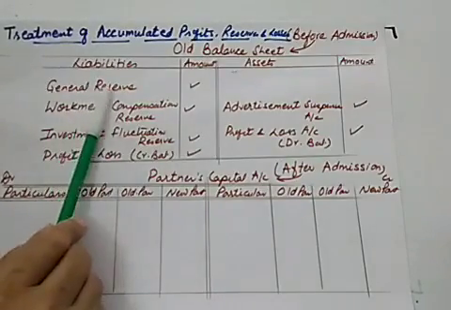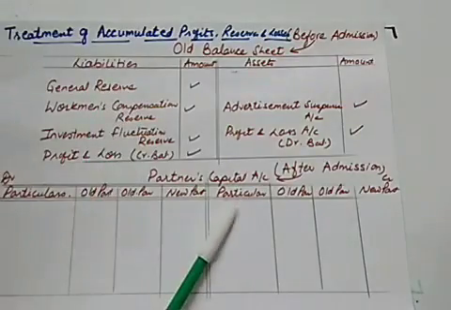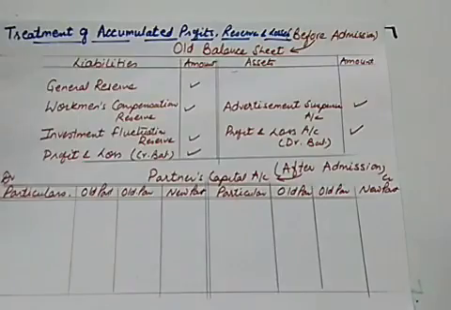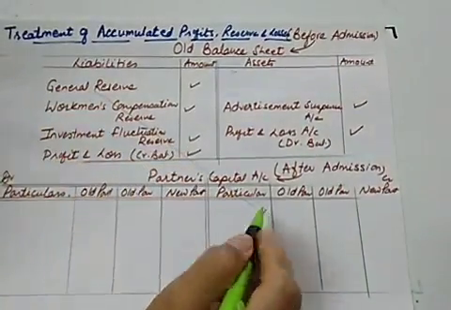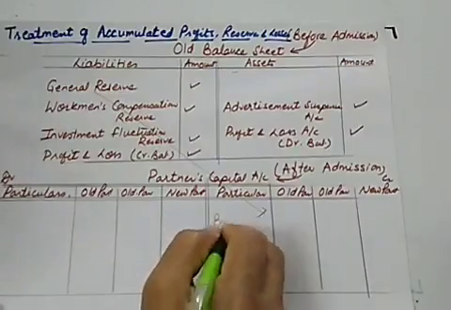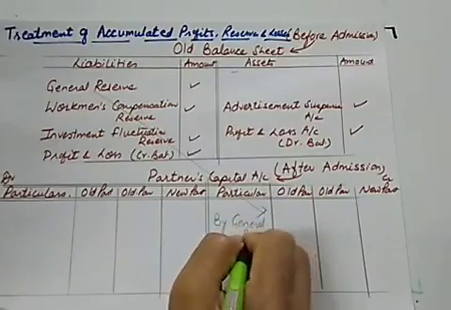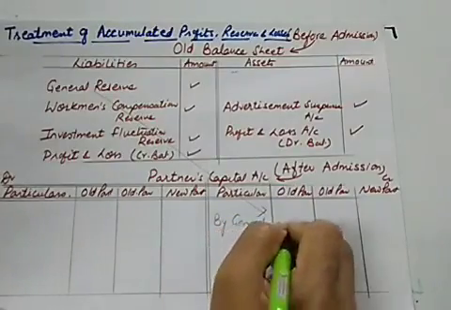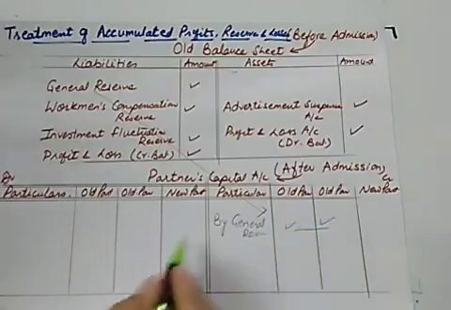For this, we will be giving credit to partners' capital. We will be transferring general reserve directly to the credit side of the partners' capital. We will be writing 'by general reserve'. And how is this to be distributed? In the old ratio, to old partners.